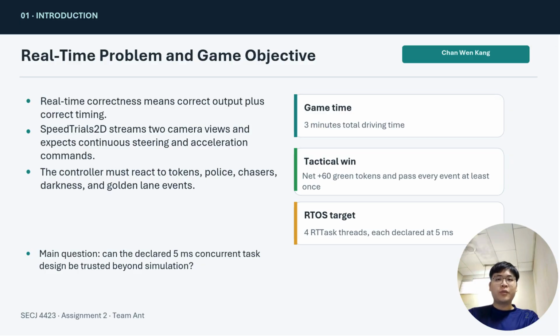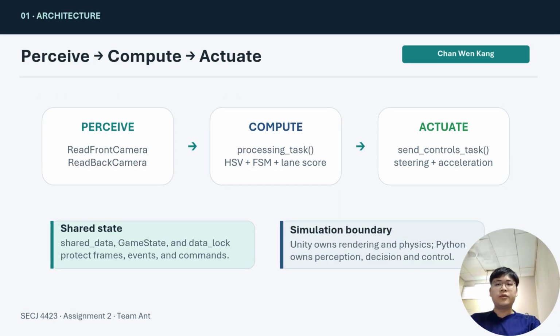Our controller is built using 4 real-time task threads with a declared 5 millisecond period. So, the main question is, can this concurrent task design be trusted, or does the timing evidence show that it needs redesign? Our system follows the perceive, compute, and actuate structure.